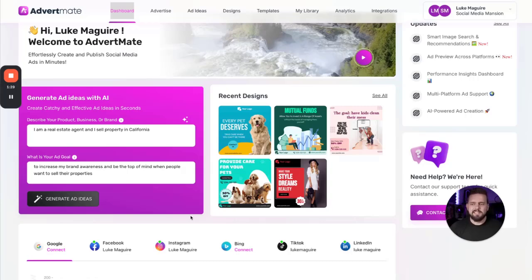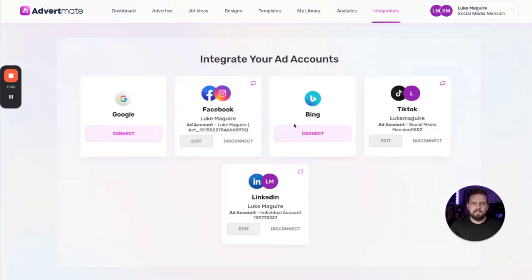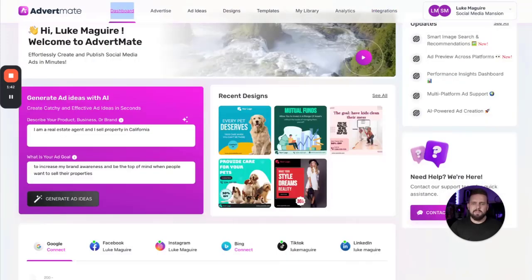So in saying that, all you need to do when you first jump in, go to the integrations tab up the top, connect your different platforms. Very, very simple. Hit connect, it'll open up the different ads managers that you have and connect them there. Then you can either go into the section here where it says generate ad ideas with AI. So I thought I would just do a few here really quickly.